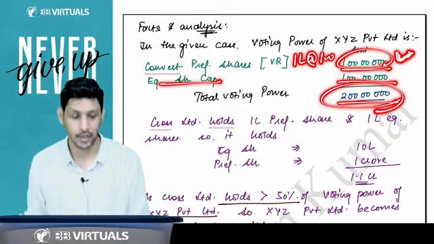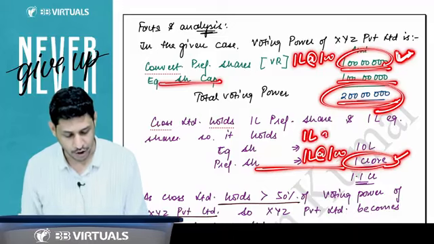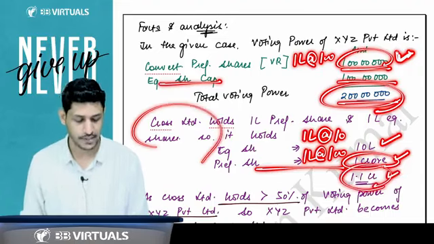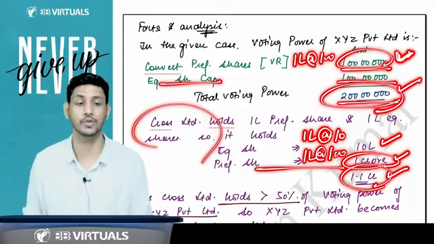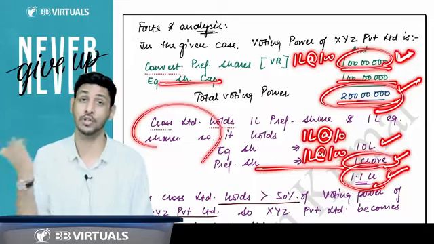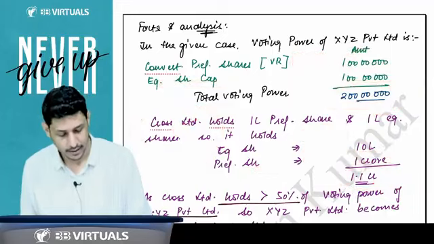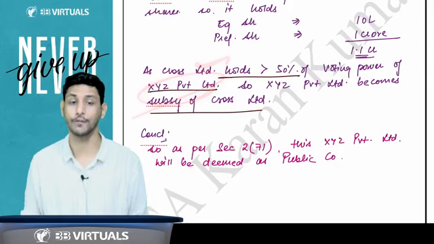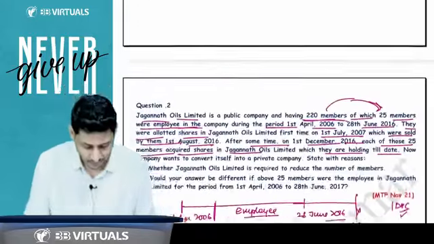Out of that, the company is holding the entire 1 lakh preference shares of 100 each, so 1 crore, and 1 lakh equity shares of 10 each, that is 10 lakh. So that company is holding 1.1 crore voting power. The total voting power is 2 crore, and Cross company is holding 1.1 crore voting power, which is more than 50%. So yes, I will say Cross is a holding company, and this company will become the subsidiary company. Cross will become the subsidiary company of XYZ Private Limited. Very simple question and very easy to understand.